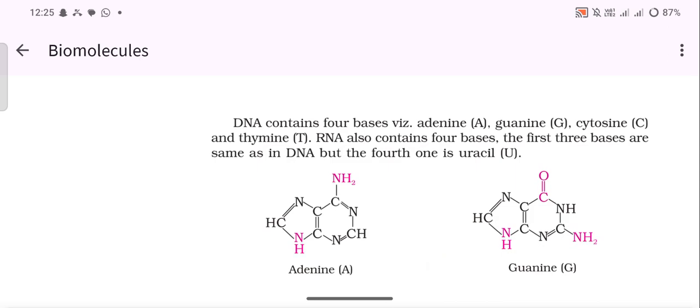DNA contains four bases: adenine, guanine, cytosine, and thymine. RNA also contains four bases. The first three bases are the same as in DNA, but the fourth one is uracil.